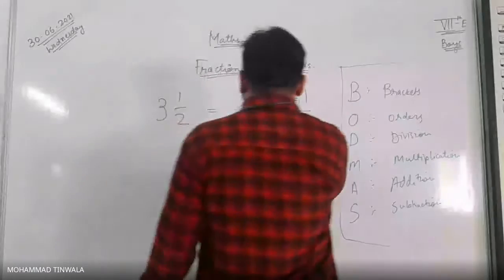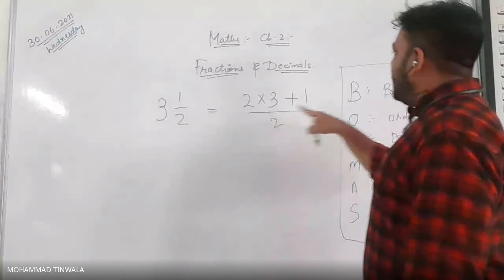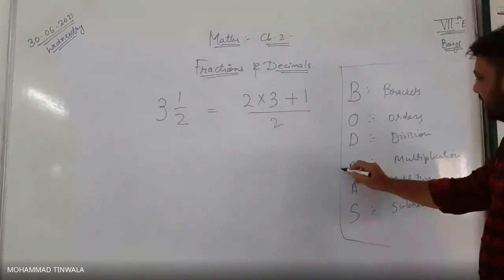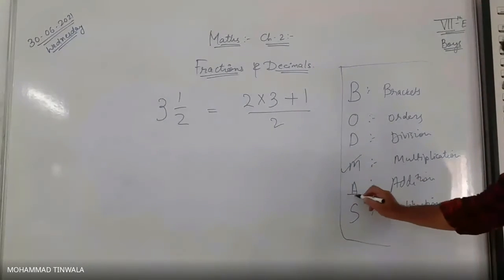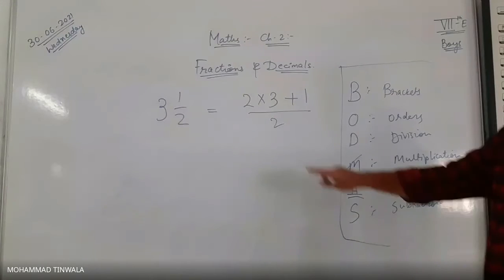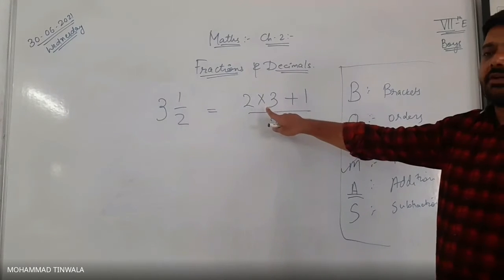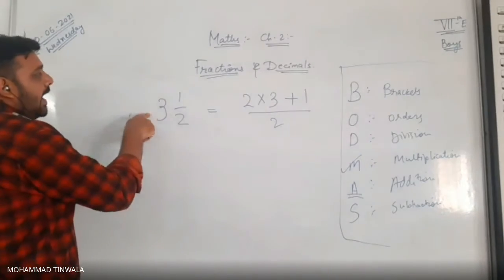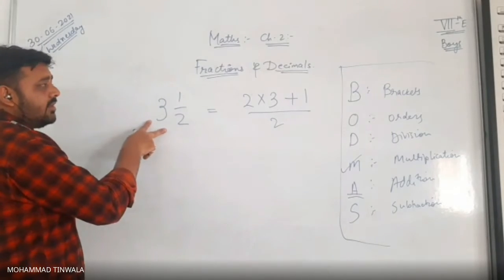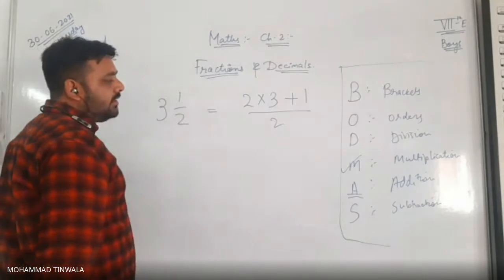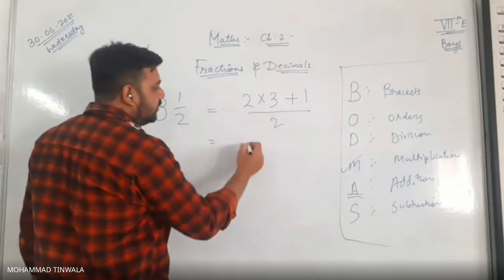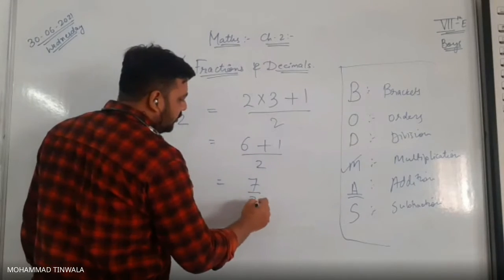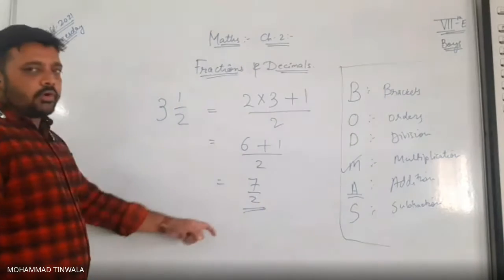Okay. So now you will apply this. Multiplication is always ahead of addition. Multiplication comes first, addition comes after. See? So what we have to do here is multiply first. The denominator should be multiplied with the integer, and after getting that answer, you add it with the numerator. So 3 twos are 6 plus 1 upon 2, that is 7 upon 2. 7 upon 2 is the answer you got.